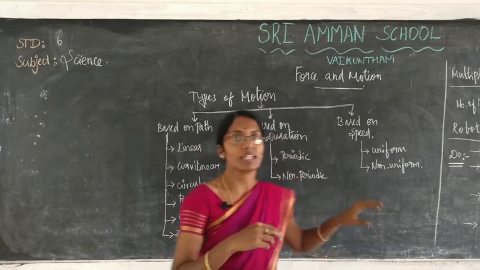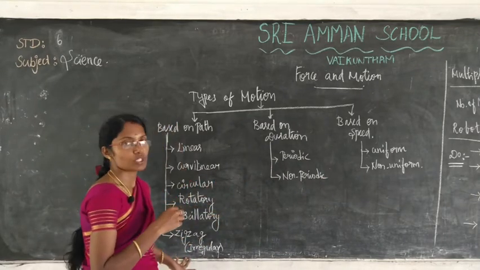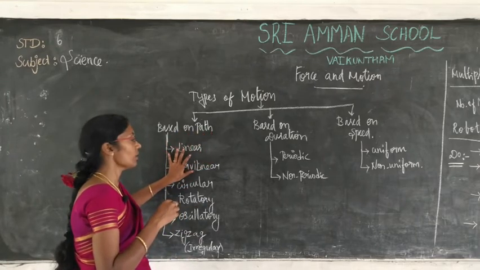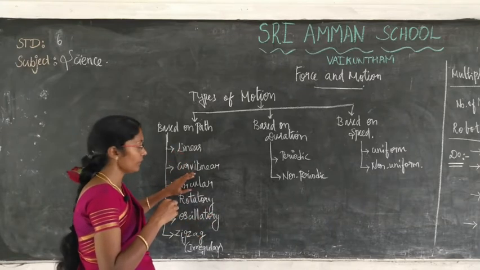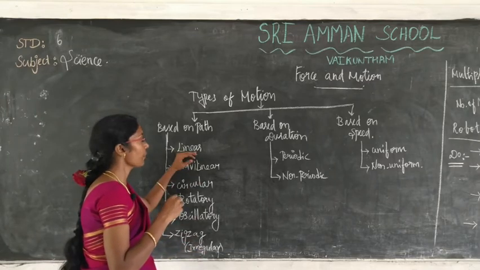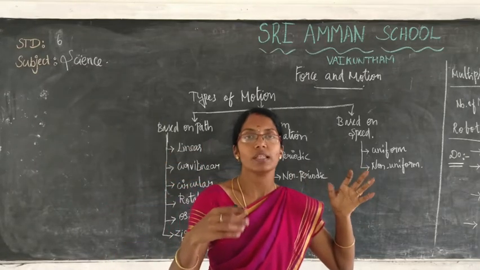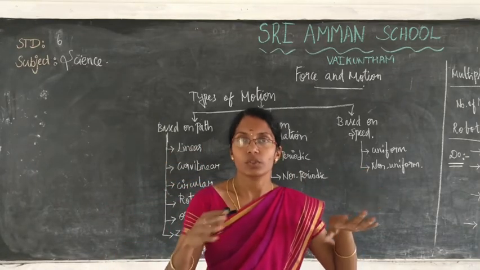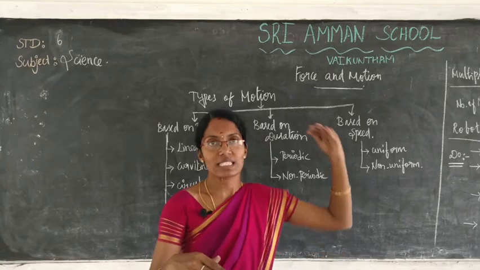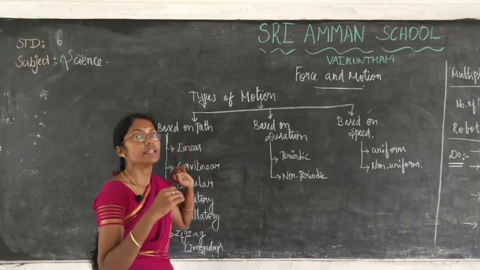Today we are going to see the types of motion. We already discussed these types of motion in the last class. Based on the path, motions are of a number of types: linear, curvilinear, circular, rotatory, oscillatory and zigzag. What is linear? Linear means moving in a straight line. For example, a bus moving in a straight line, or you walking a certain distance. That is linear. A slide is also an example of linear motion, moving in a straight line.